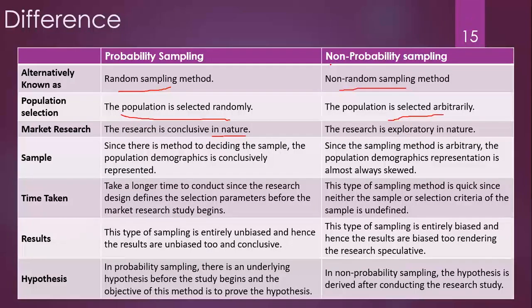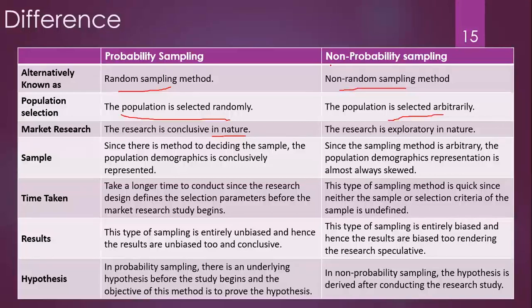In case of probability sampling, population demographics, that is the characteristics, are conclusively represented. In non-probability, since you are going judgmental or selecting the snowball, the demographics are not fully represented. Rather, you may be skewed towards something. If you are selecting only disabled persons, then your sample is skewed towards the disability.